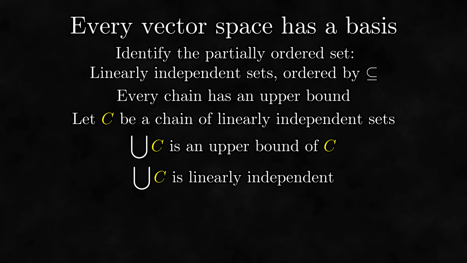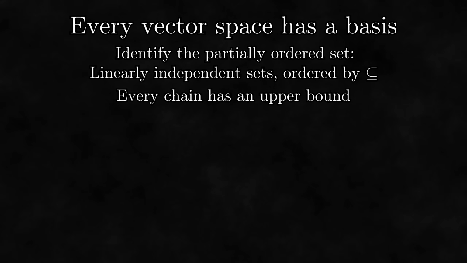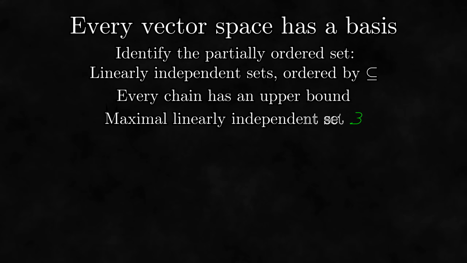In general, when using Zorn's lemma, if your partial order is the subset relation, there's a good chance that when proving that every chain has an upper bound, you can use the union of the chain. Since this union is the upper bound of the chain, we have now proved that every chain has an upper bound. So by Zorn's lemma, we have a maximal linearly independent set B.